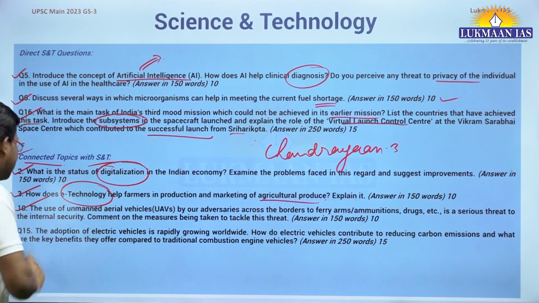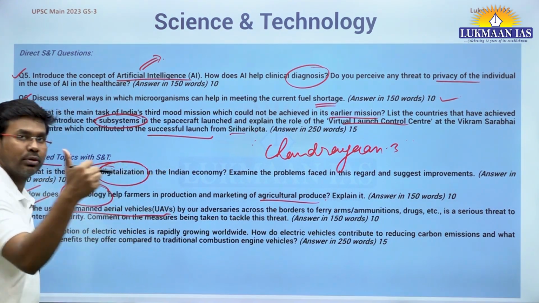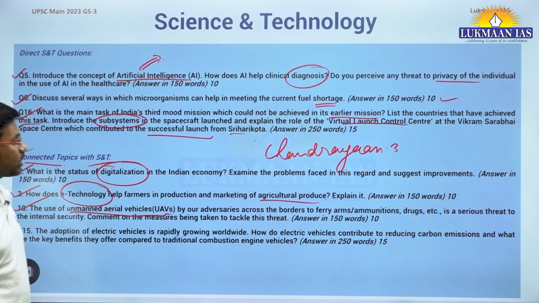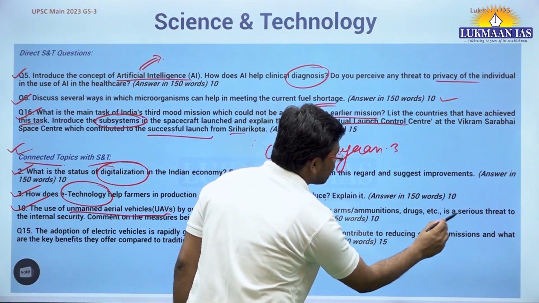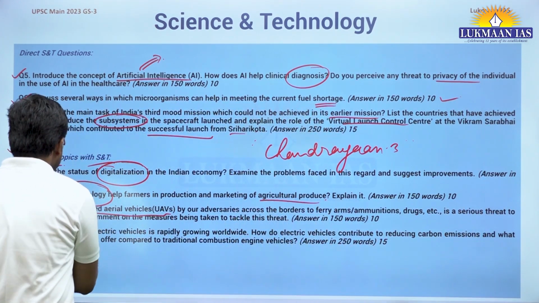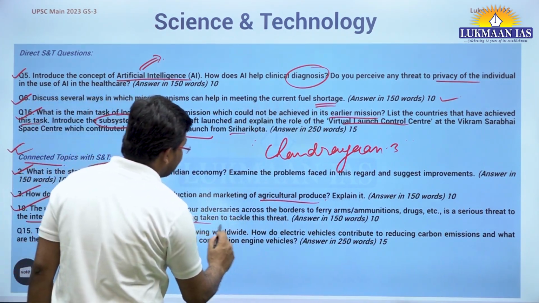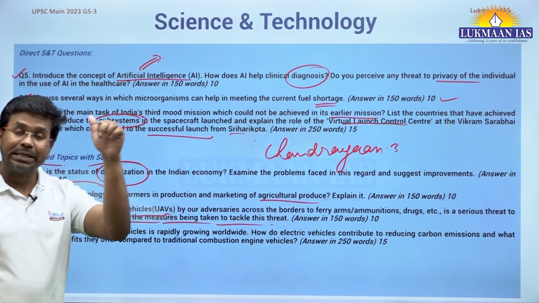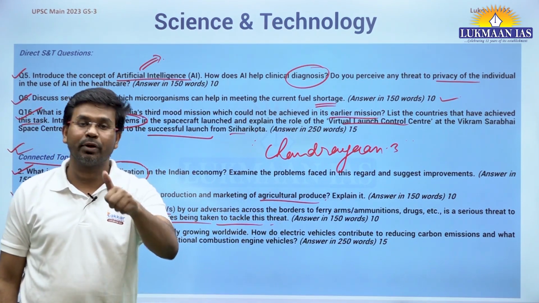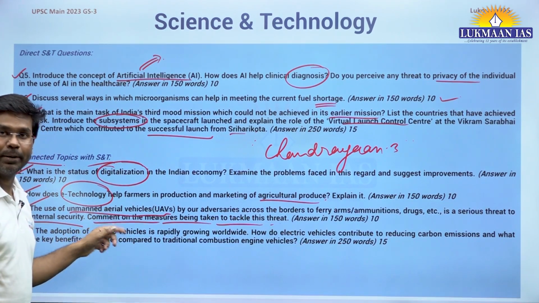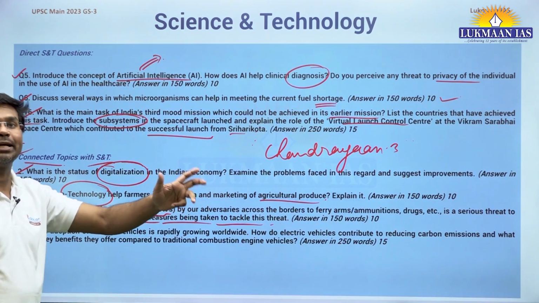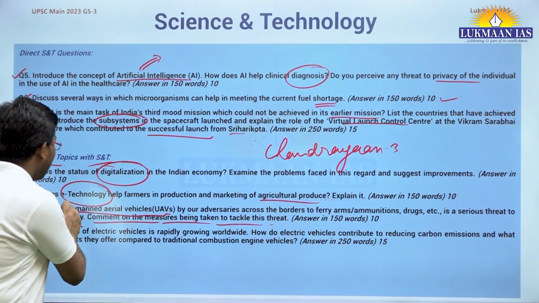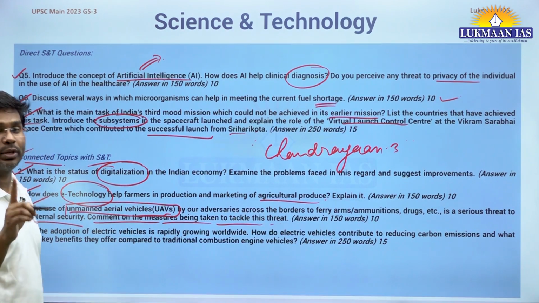Then we have another topic. It says the use of unmanned aerial vehicles, means drones, okay, by our adversaries across borders to ferry arms, ammunition, drugs, etc. is a serious threat to internal security. Comment on the measures being taken to tackle this threat. I have exactly taught an editorial article from The Hindu that talks about this, okay, previously. Although this topic is related to internal security, we are talking about unmanned aerial vehicles. We are talking about drone technologies.